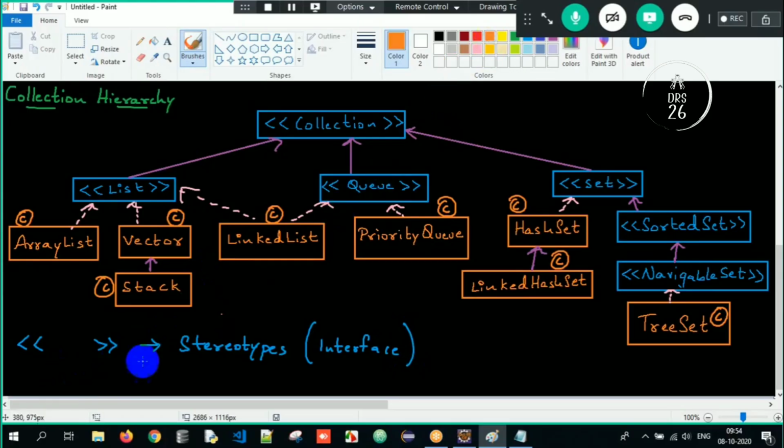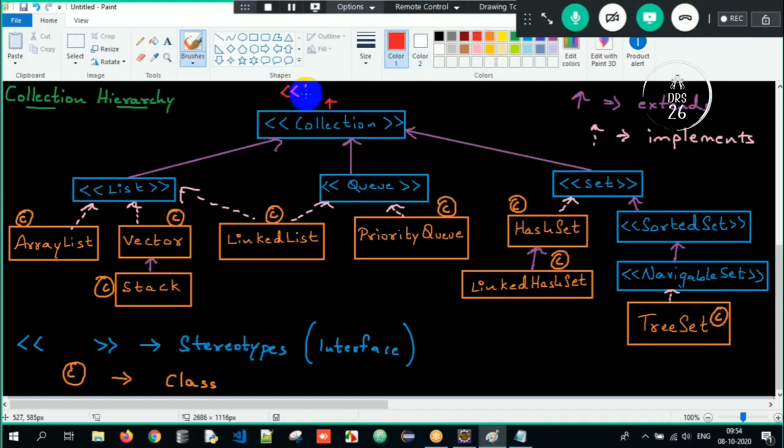And this C, we call it as a class here. And a normal arrow mark, we call it as extends here. And then the dotted arrow mark, we call it as implements here. We call it as implements. So this is what we are supposed to understand. And even this collection will extend one more interface, and that interface is called as iterable. So this is the collection hierarchy which you are supposed to remember no matter what.